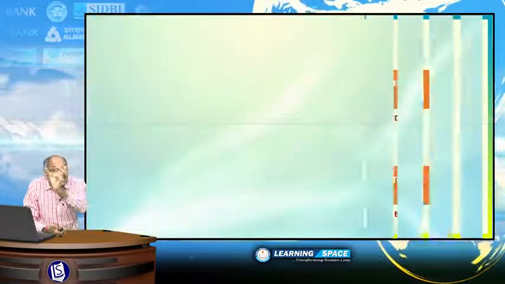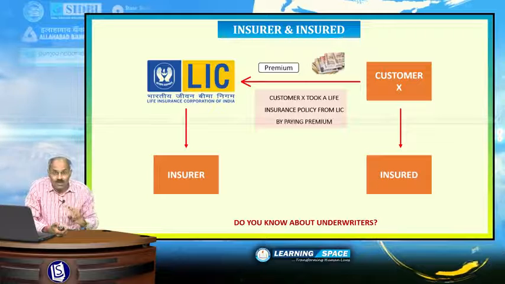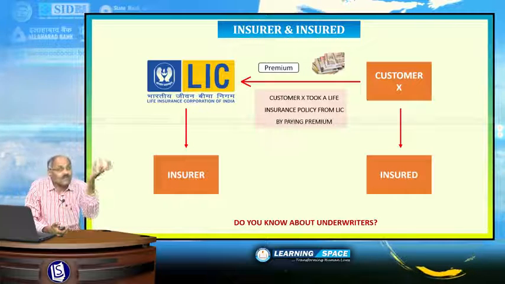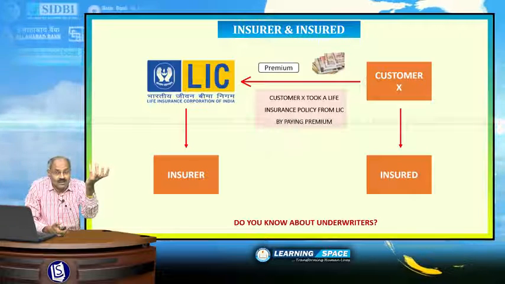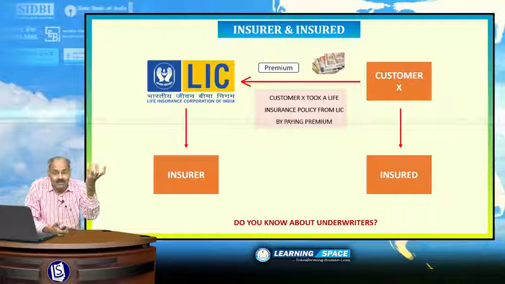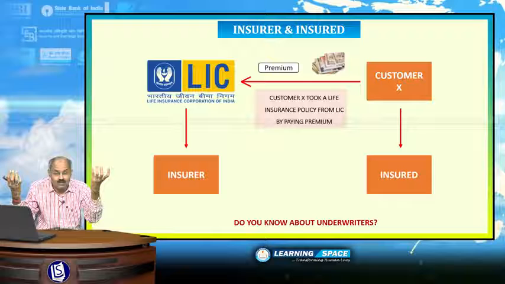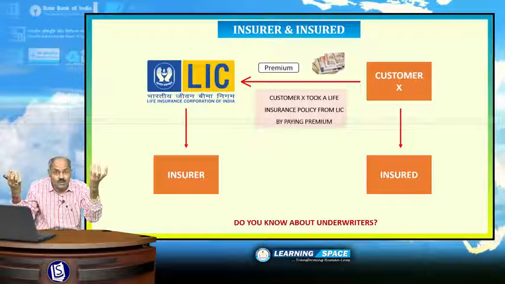Look at insurer and insured. You might have taken a life insurance policy from Life Insurance Corporation of India. That means Life Insurance Corporation of India will pay if something happens to you. What is meant by insurance?